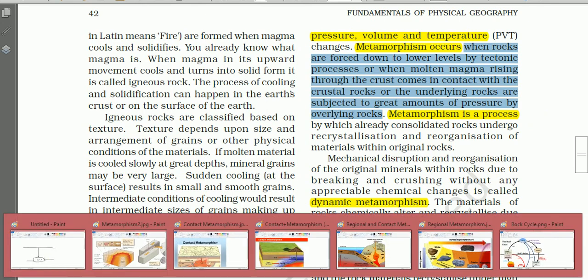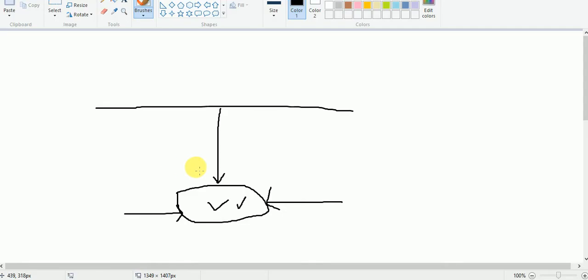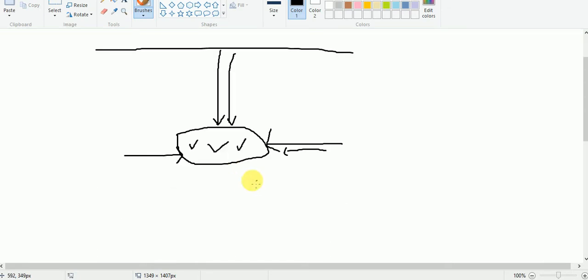So in this case, because of the weight from above and because of the pressure from all directions, this rock is subjected to great pressure, and as I told you, there may be metamorphism. Or in the other case, let us see, here we have a chamber of magma.